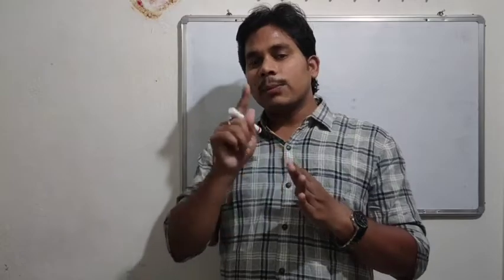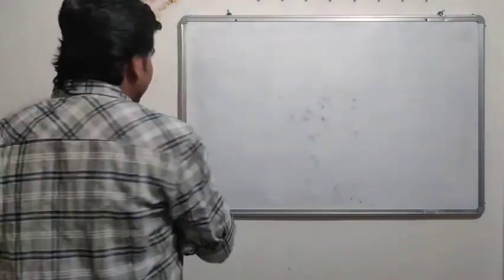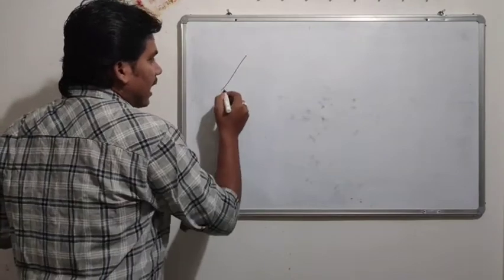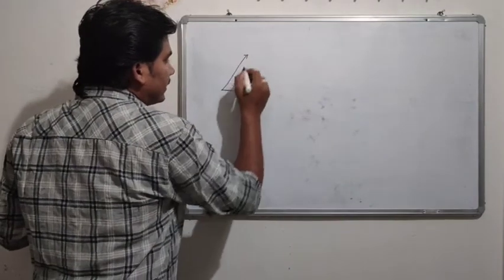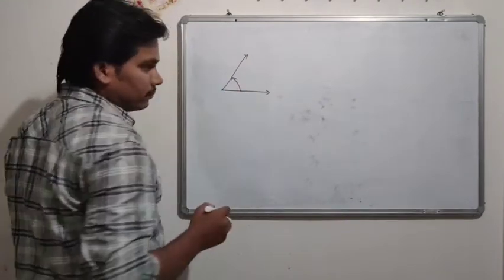First of all, I just want to remind you what an angle is. An angle is a bending, whenever we have a line and another line, this bending is known as the angle.